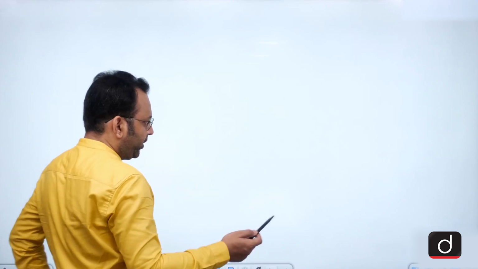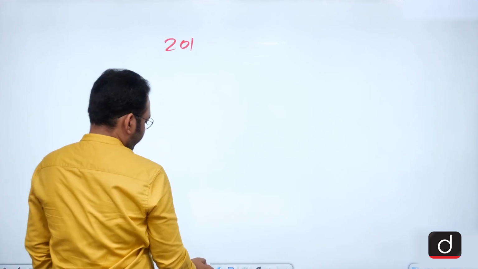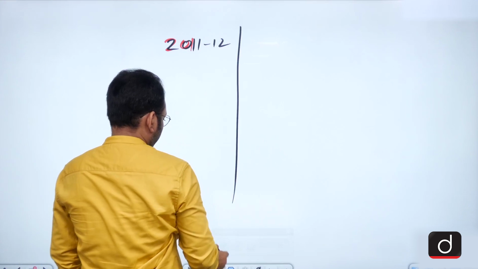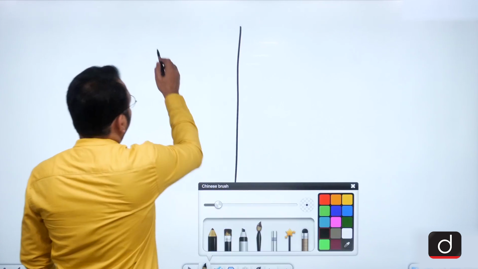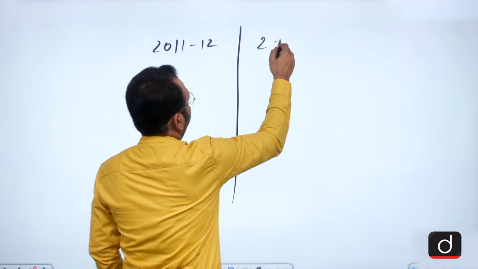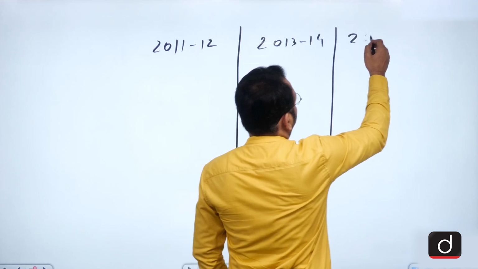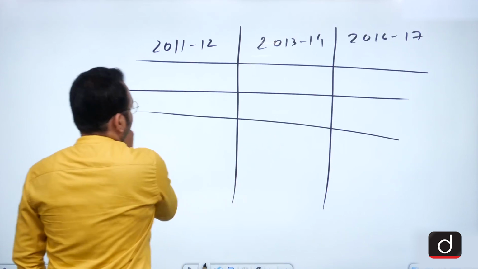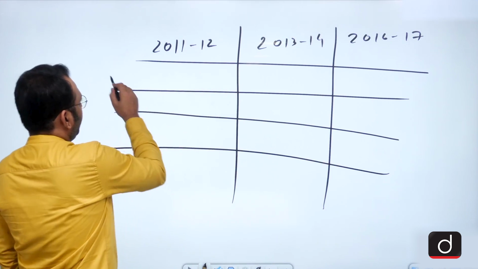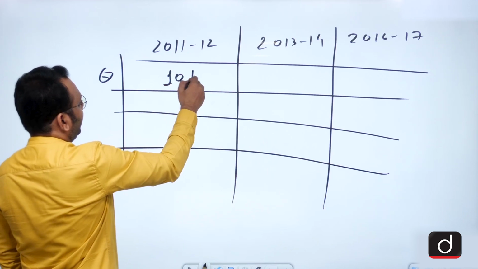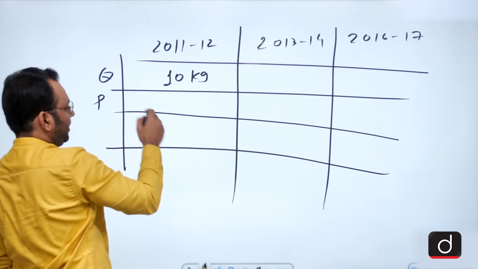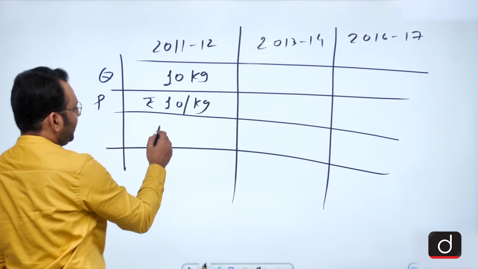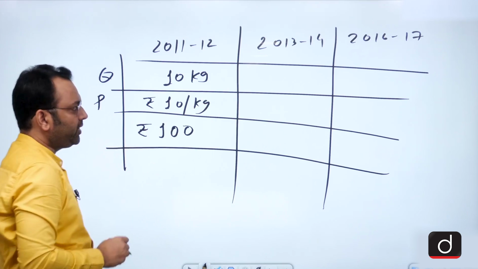Suppose we take one more example. We have a year called 2011-12, then 2013-14, 2016-17, etc. It is possible that in this year the quantity of production was 10 kilograms and the price in this year was also 10 rupees per kg.